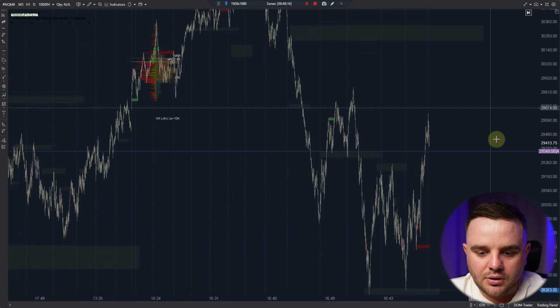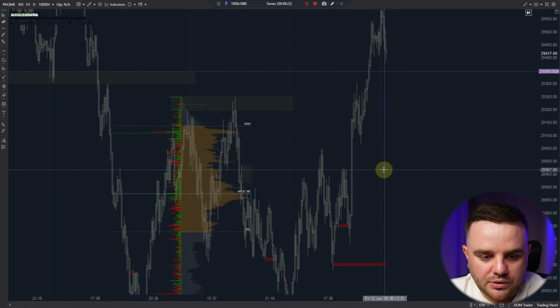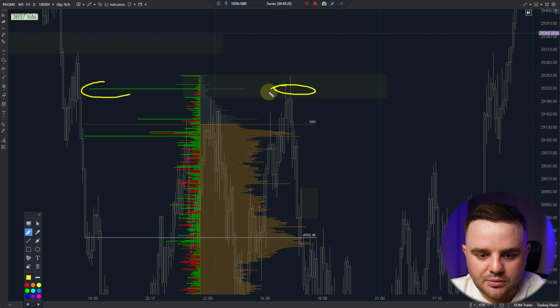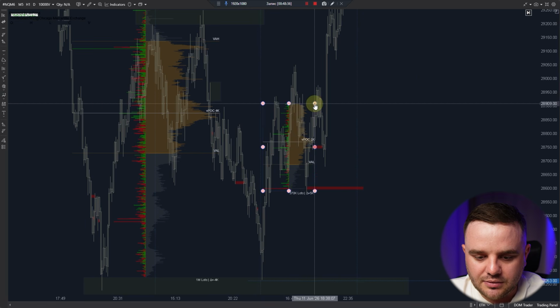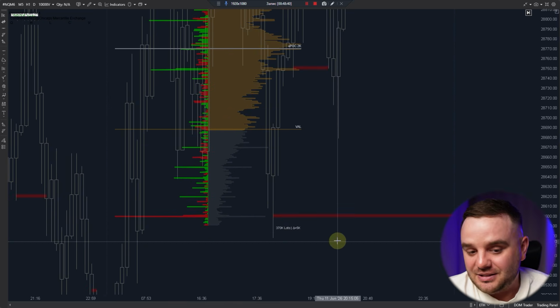Example for you, even this example here was one of the biggest positive delta. You can see positive delta here was the biggest, and price did a massive drop. The same yesterday here, where was the most negative delta? Of course here. It's just beautiful.